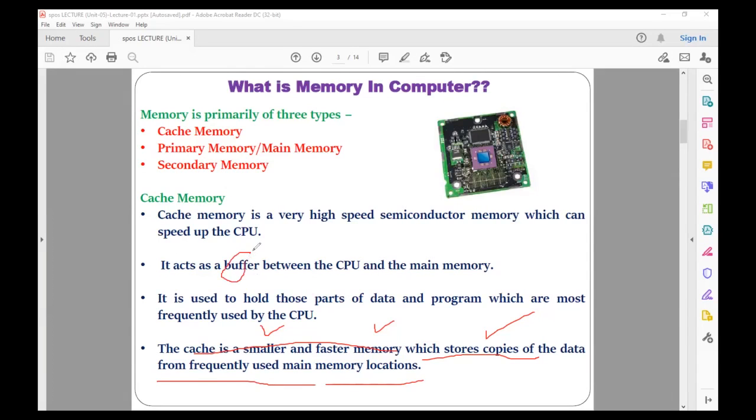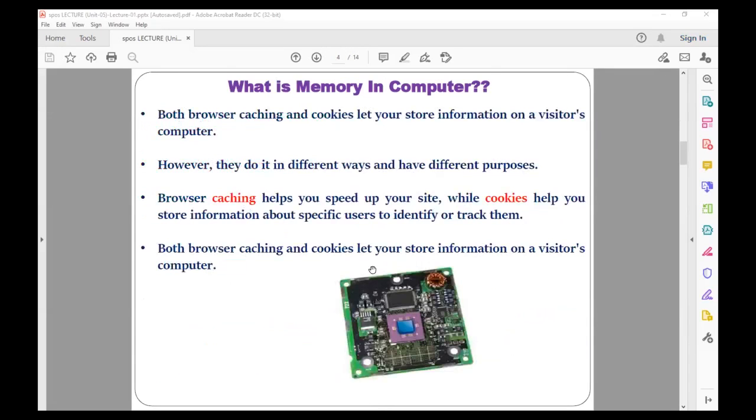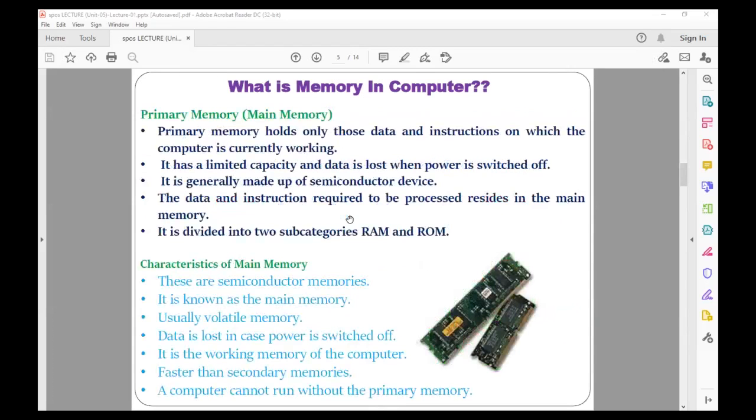It acts as a buffer between the CPU and the main memory. So whenever in the future the user accesses the same kind of data or sites, it will not be accessed from the main memory, but from the buffer memory, that is, the cache memory. So that is the cache memory, and along with that we also have the cookies. Cookies also store user-related information like ID and password related to any kind of user accounts. So that is the first kind of memory, cache memory.